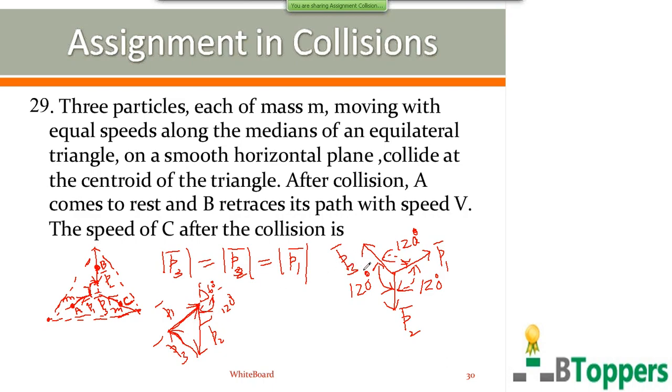You are supposed to remember that. In case you don't remember, at least try to remember from now onwards. The conclusion is that if three vectors have the same magnitude and if they are inclined to each other at an angle of 120 degrees with each other, then the magnitude of the vector sum is 0. That means the total momentum of the system of the three particles before collision is 0.